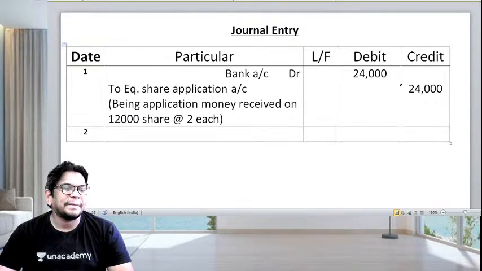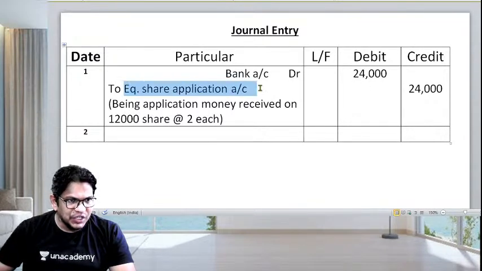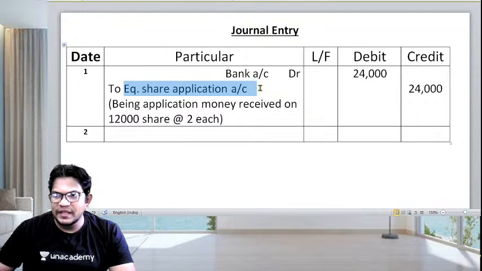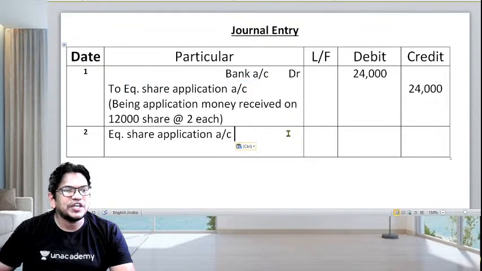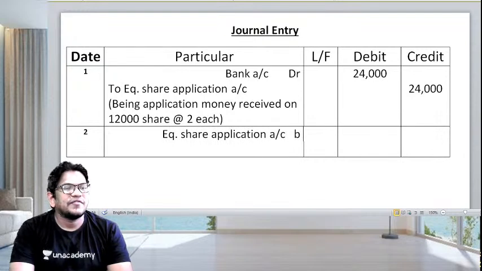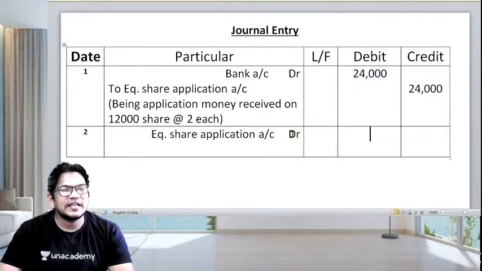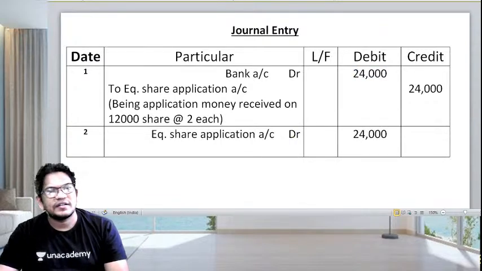Okay, second entry. Look at that. We have equity share application account credited here, है ना बच्चों? Now we have to make a debit. So equity share application account is debited. How much amount? 24,000.